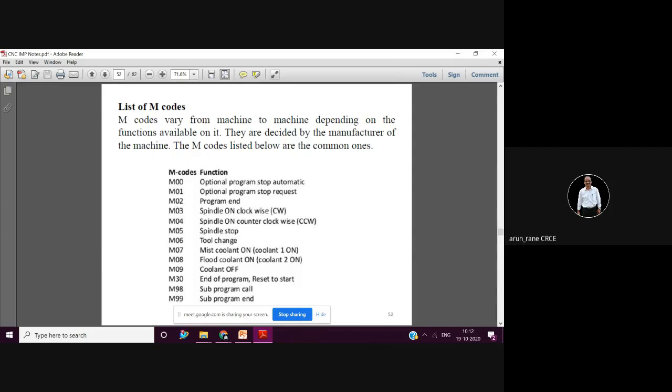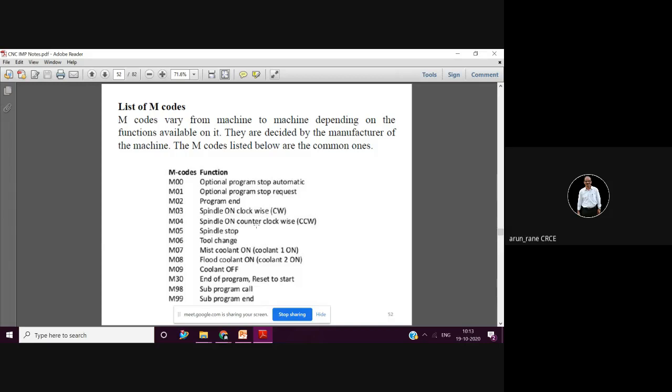So in that case, you put M01. That is, you stop the machine for a moment. You check it. Sometimes you need to inspect the tool, whether the tool has become blunt or not. That time also you can put M01. Sometimes you need to remove the chips.